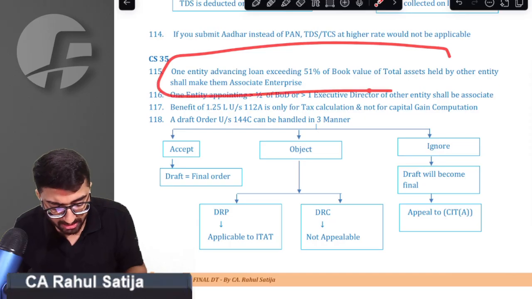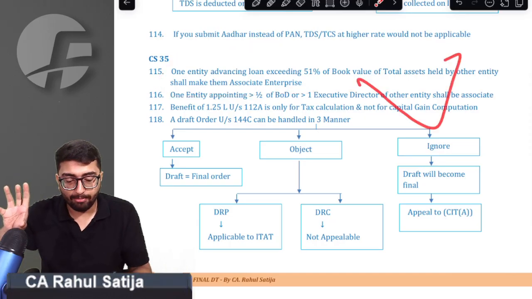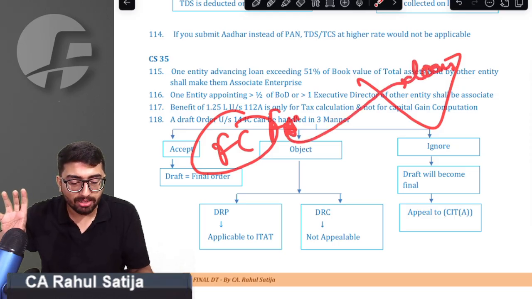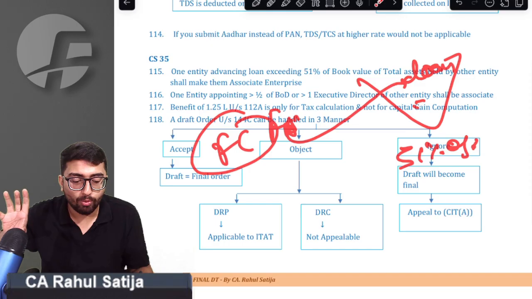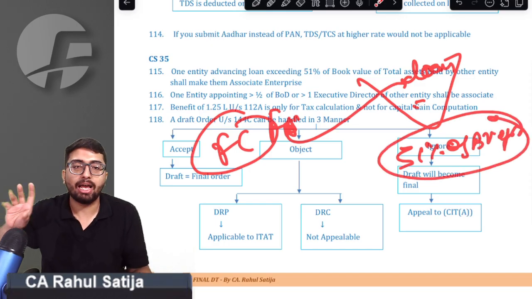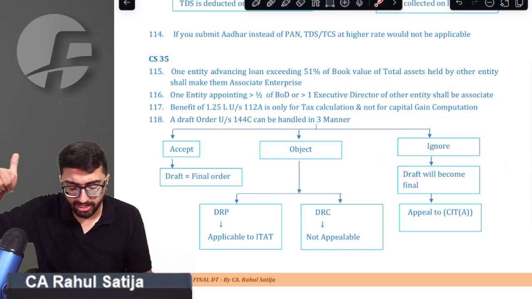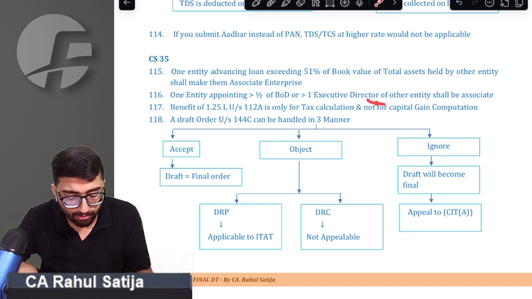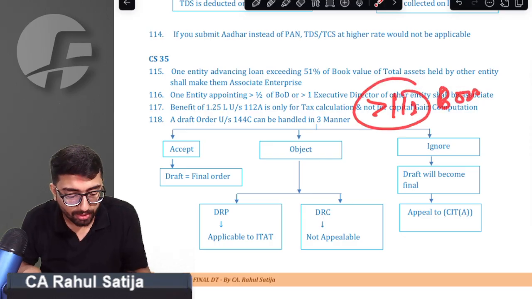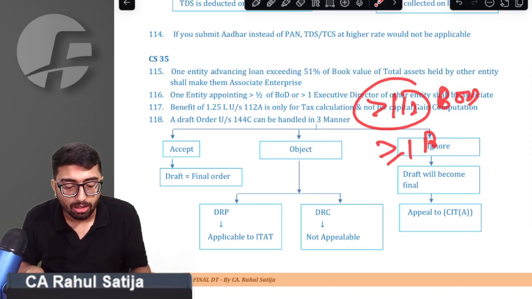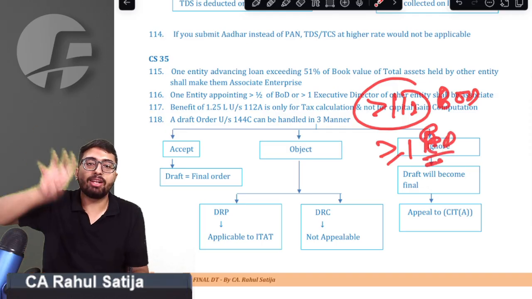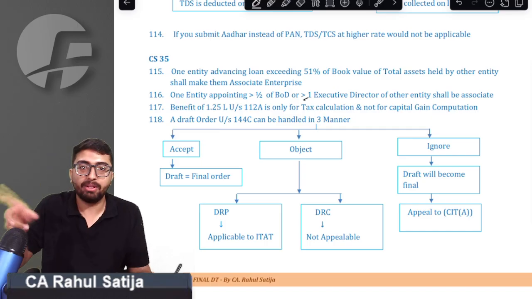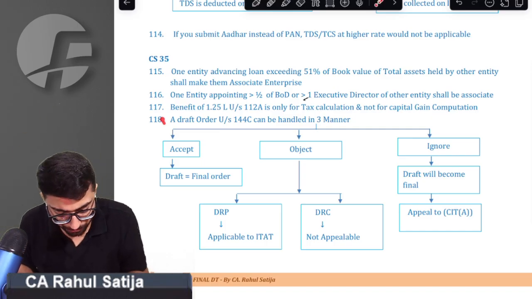So this implies transfer pricing questions. If a foreign company or any foreign person, a foreign associate, has given me a loan, and this loan exceeds 51% of book value of total assets, then this foreign company would become an associate. Very clear, simple point. If any foreign person has the power to appoint more than half of the board of directors, or greater than or equal to one executive director, then these two entities would become associates. We got that point.